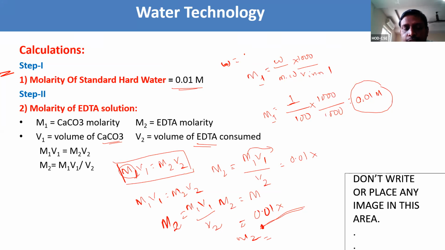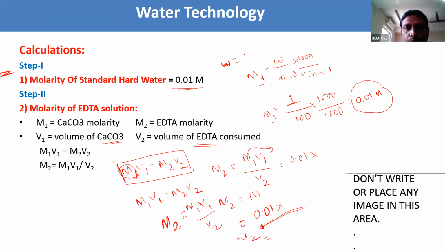V2 is the burette readings. M1 is the calcium carbonate molarity, that is the step 1 molarity. Whatever we got in step 1, that is M1. M2 we need to find out. V1 is the volume of calcium carbonate. V2 is the volume of EDTA consumed, that is the burette readings. By substituting all these values, you will get M2.